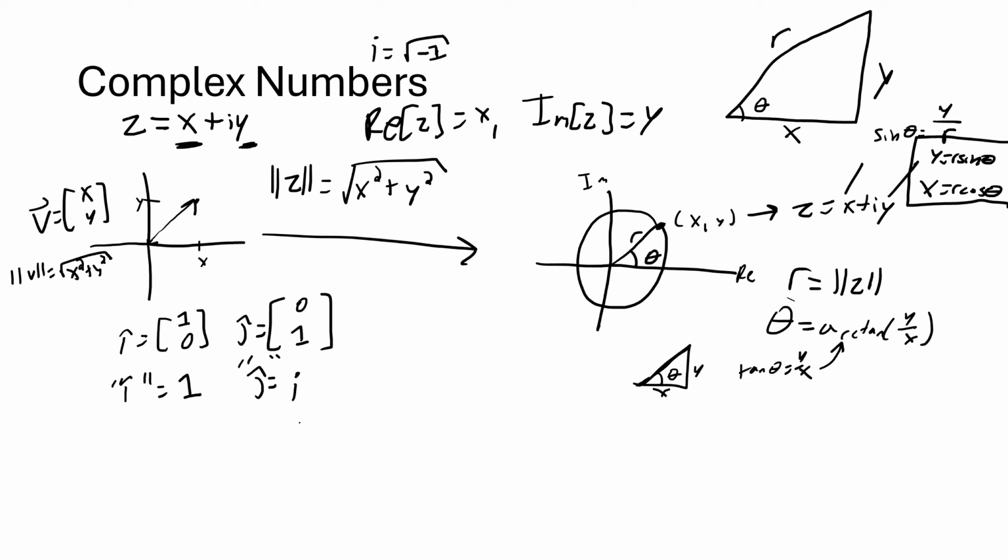So x plus iy, here's the big idea from this slide, equals r cosine theta plus r sine theta times i. This is x, this is y. Okay. Now here's the grand reveal. r times cosine theta plus i sine theta equals r times e to the i theta.